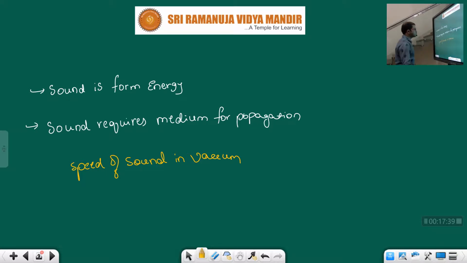See, children, sound requires a medium. Means some medium should be present. See how this receiver is receiving my voice, because here a medium is there, some air. If that air is absent, suppose if I am in space, no particles, complete vacuum, then this mic can't receive that sound energy, it can't record what I am speaking.